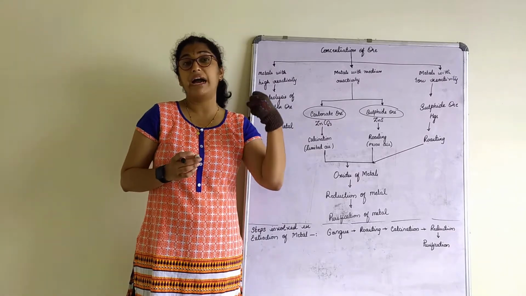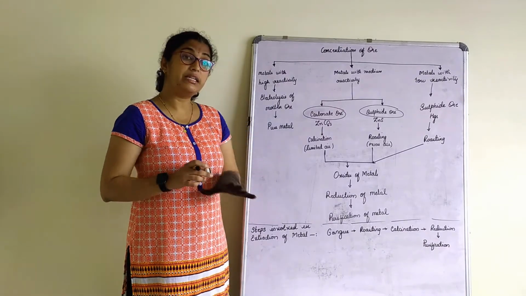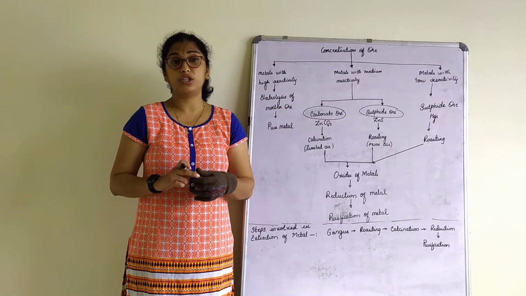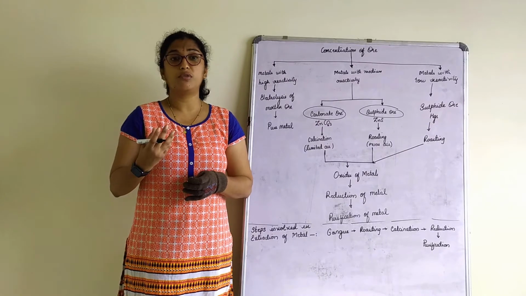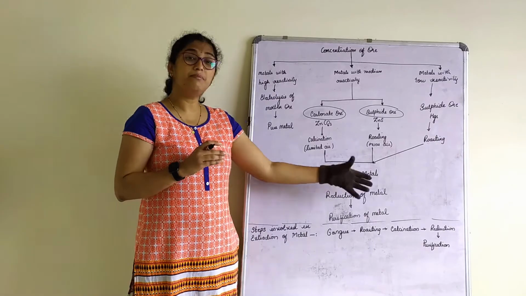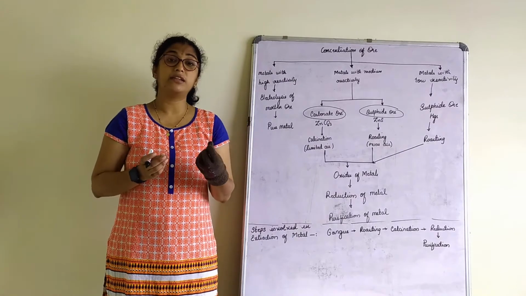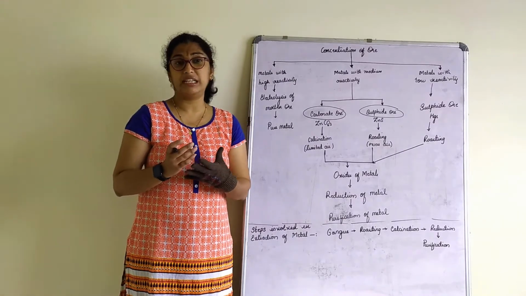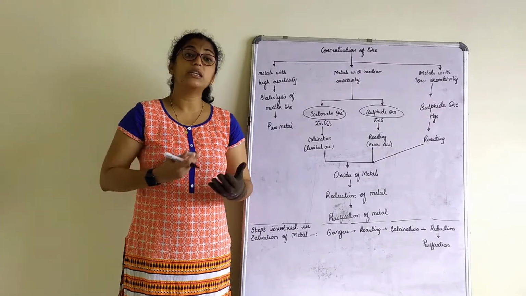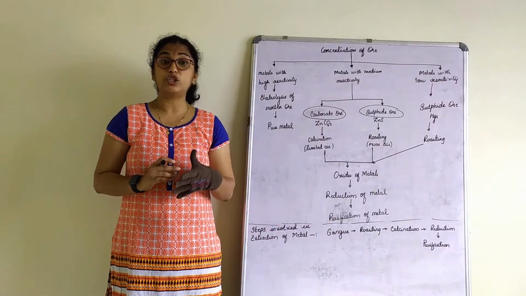If I have to remove the oxygen, I have to add a reducing agent to it, correct? Carbon acts as a reducing agent, or we can say coke is used as a reducing agent. The main content of coke is carbon. So coke is used as a reducing agent, hence the metal is reduced to zinc. But the zinc metal we get is not pure. You can say it is 90% zinc, but still it has some impurities in it. So what does it have to undergo? It has to undergo further purification, that is the electrolysis method.